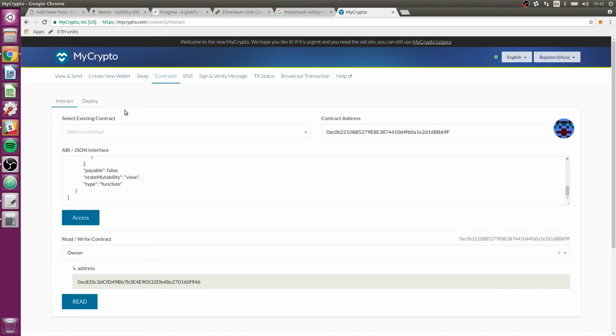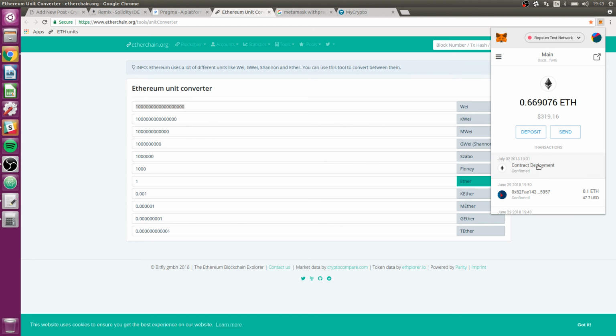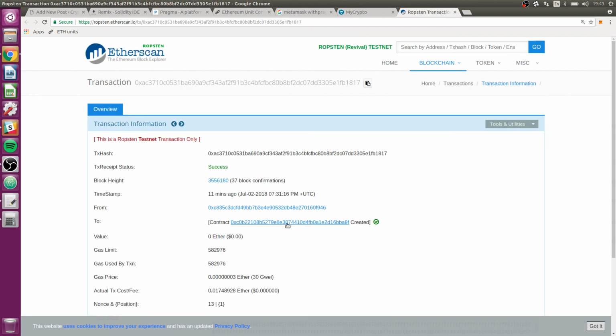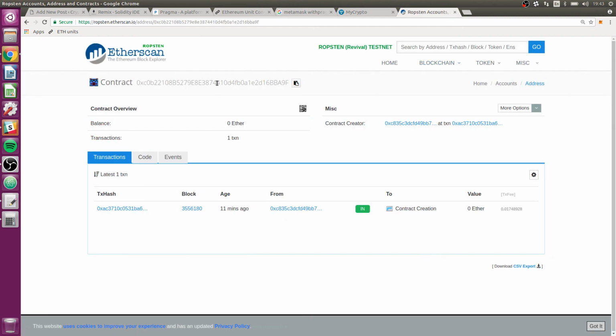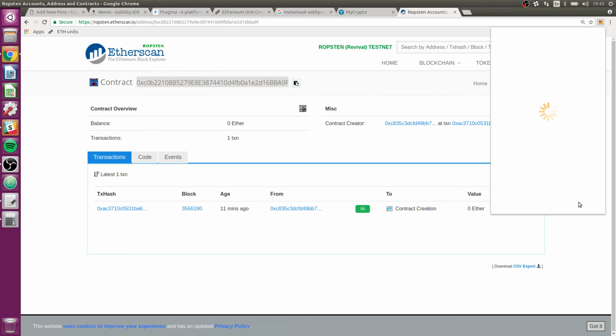Okay, now here we can actually just send money directly to this contract. Let's do that. Let's go find the contract again. Go to our contract deployment transaction. Click on the contract here, and let's just send money here with MetaMask. I mean, fake money, of course, but send. We're going to send 0.01, and we're going to send it to this. Next. Confirm.